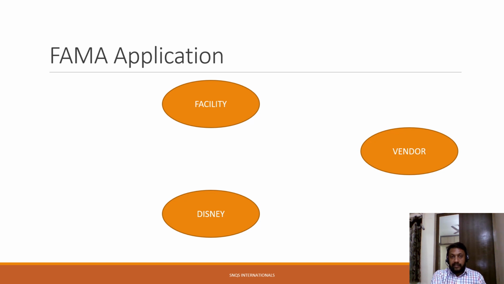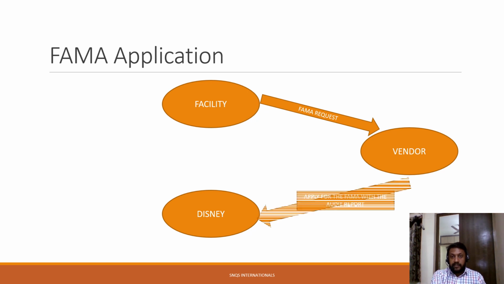So here you can see three objects: the facility, the vendor, and Disney. Disney is the licensor. The vendor is the one through whom the FARMA is issued to the facility. First, the facility applies for the FARMA to the vendor. The vendor, along with the audit report, applies for the FARMA for the facility to Disney.